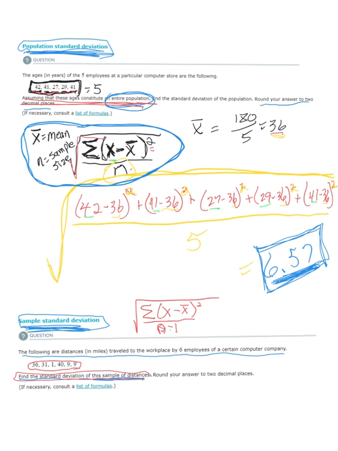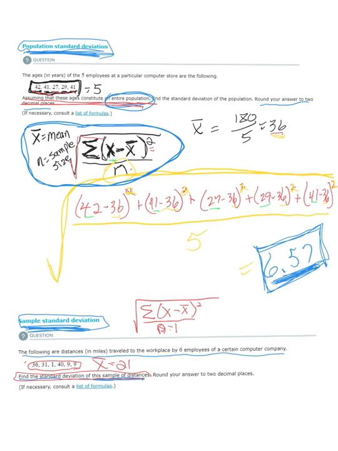What would we do to find this? First of all, we've got to find the mean first. So we add all those numbers up and divide by 6. Get a mean of 21.